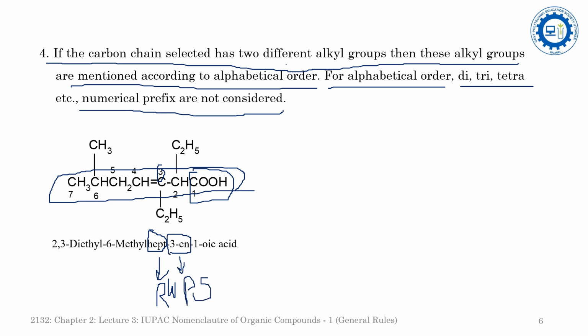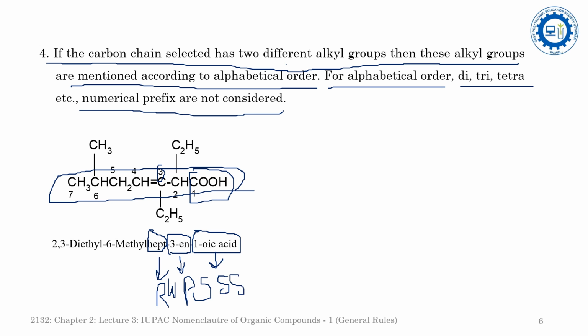Now come to the secondary suffix. The secondary suffix represents the functional group, and here the functional group is the carboxylic acid, which is symbolized by the oic acid. So that's why at the first position, this is the oic acid. So the oic acid is the secondary suffix. Now come to the prefix.